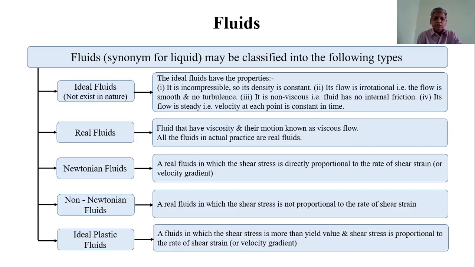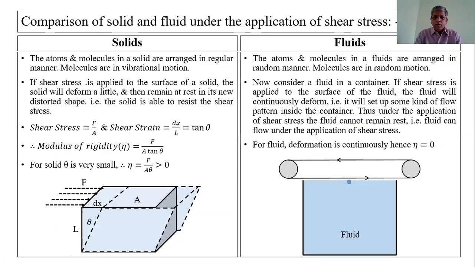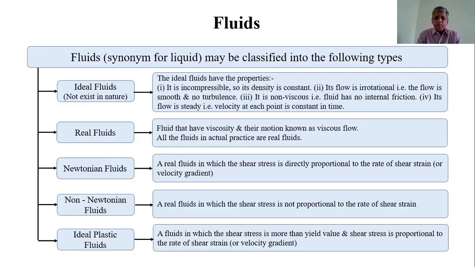In this chapter, we study only ideal fluids and real fluids, not these three fluids, that is Newtonian fluids, non-Newtonian fluids, and ideal plastic fluids. Only for information, I have given these three types: Newtonian fluids, non-Newtonian fluids, and ideal plastic fluids.